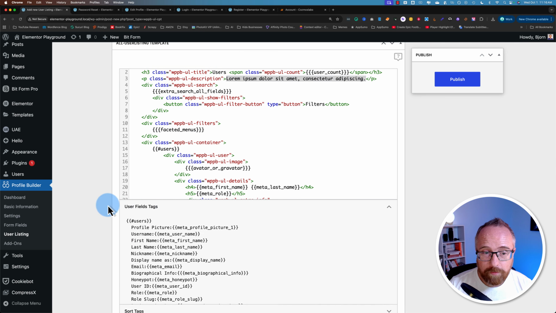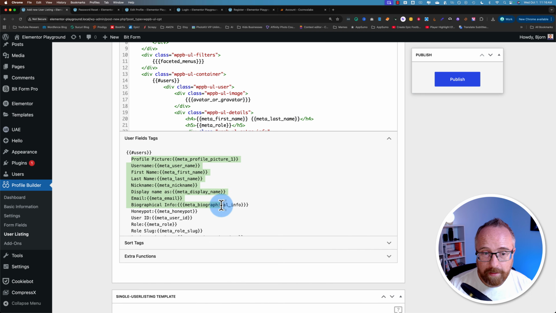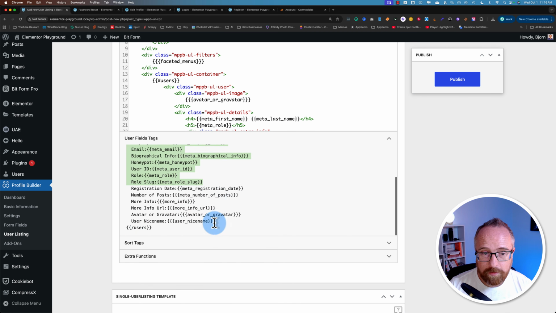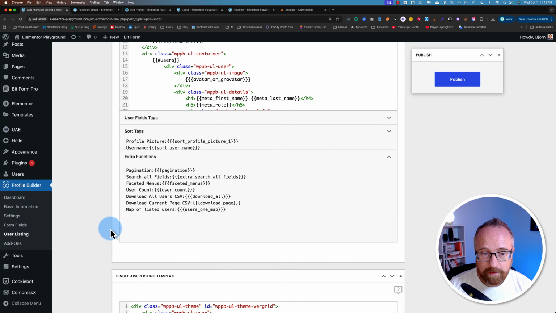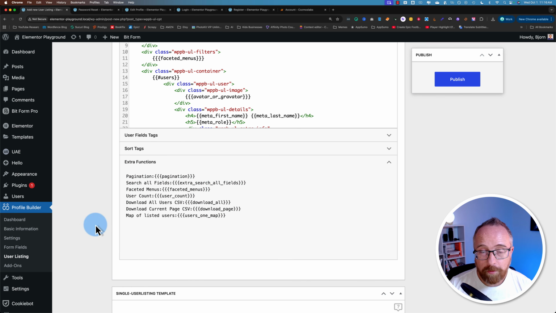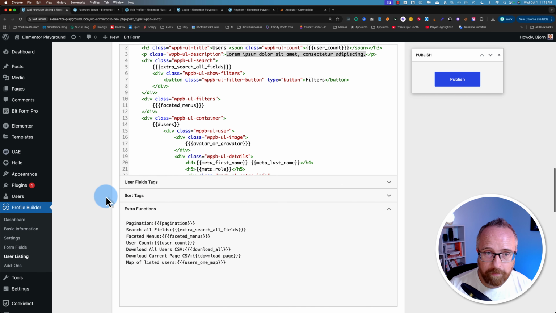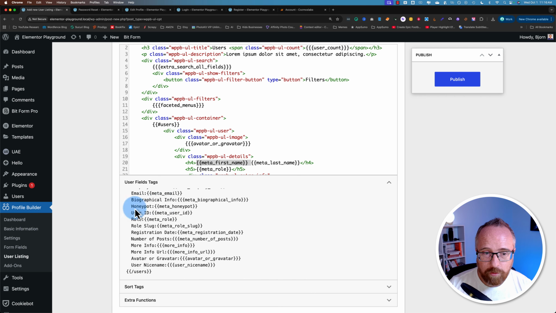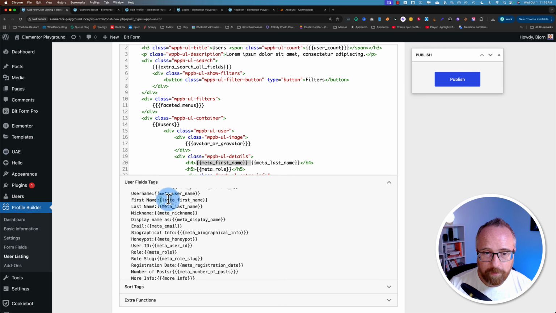We can add user fields with dynamically populated data based on these shortcodes. You can add sort tags. You can have extra functionality. These are all thoroughly documented in the Profile Builder documentation. We'll see some of this stuff in this video, but we can't possibly go through all of it. But you'll see the mustache brackets, curly brackets here, that put in the user field data, like first name right here, last name right here.